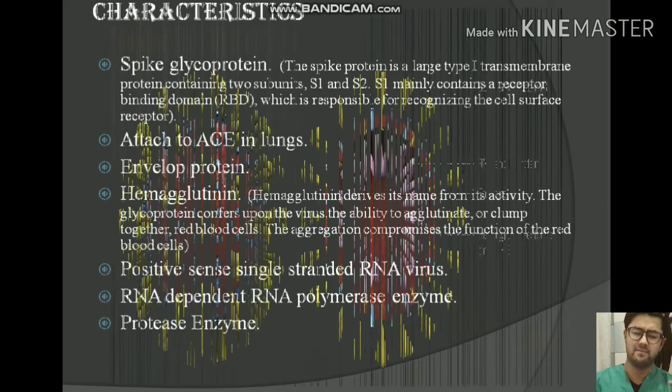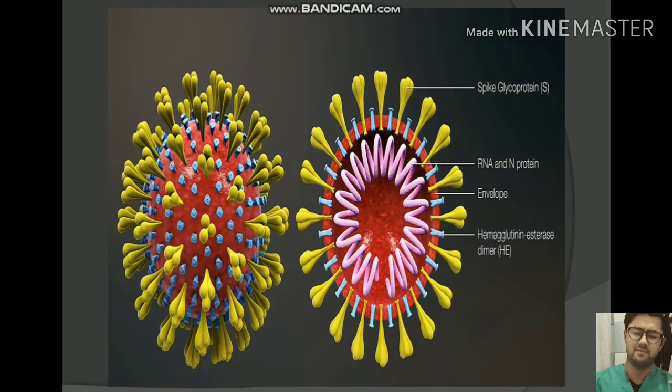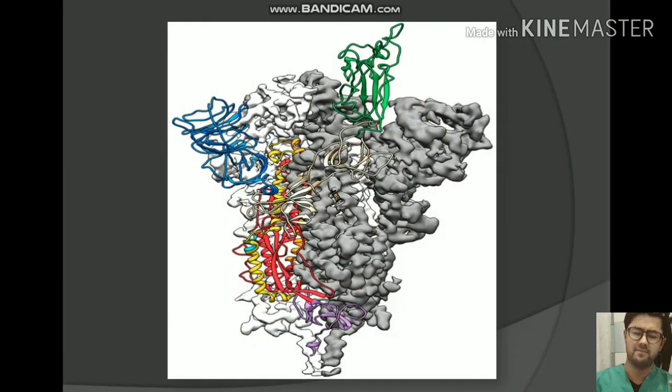So here we have the structure of the coronavirus, having a spike protein on the surface, which helps in attachment. Then we have the RNA and N protein. Then we have the hemagglutinin. Then we have the RNA and the protease inside. And now we have the structure of the spike protein, which is very important for the attachment of the virus to the host cell. And the scientists are trying to inhibit the